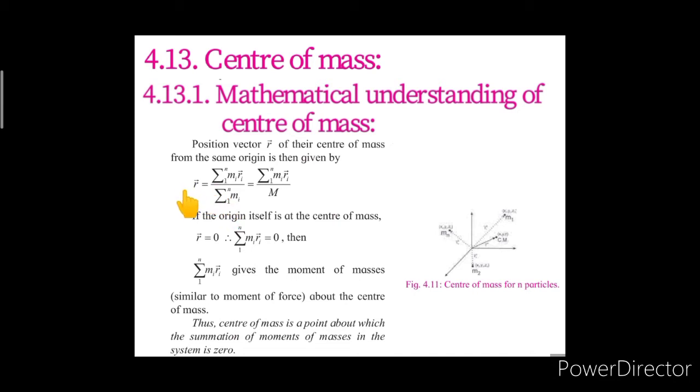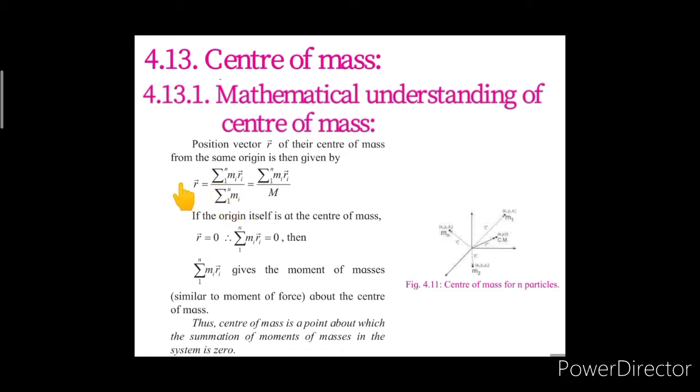So, the position vector r of the center of mass from the same origin is given as summation of mi ri vector, where the value of i is from 1 to n, divided by summation of mi, where the value of i is from 1 to n.